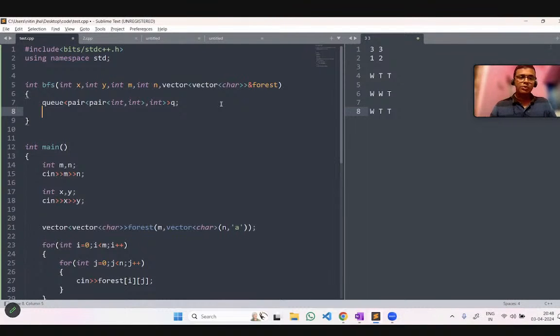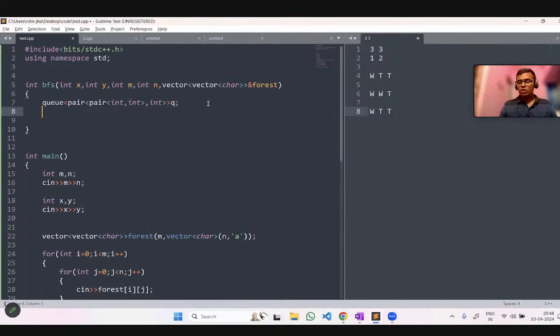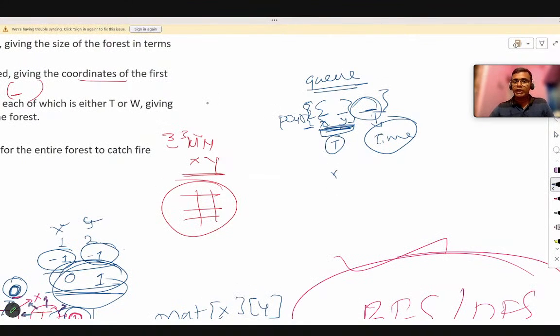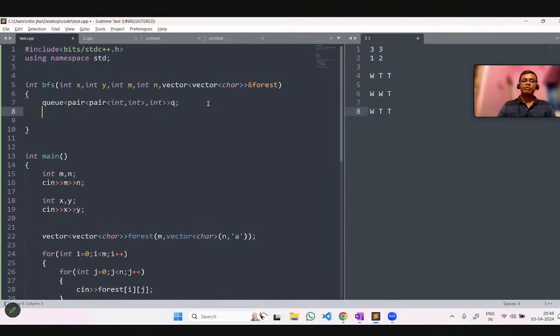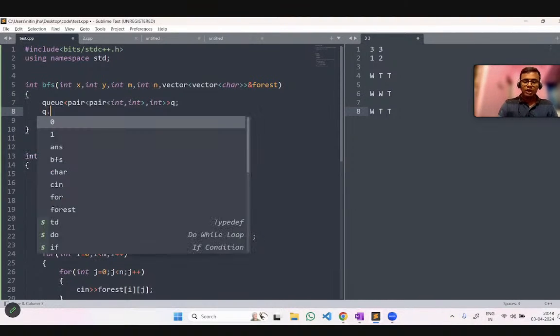Okay, now you can see here we have created a queue. Now inside the queue, what do we have to put initially? Initially in this queue, we have the coordinate of x, coordinate of y, that is the first tree that is being burned, and the time will have value 0 because it is time 0 when the first tree is being burned.